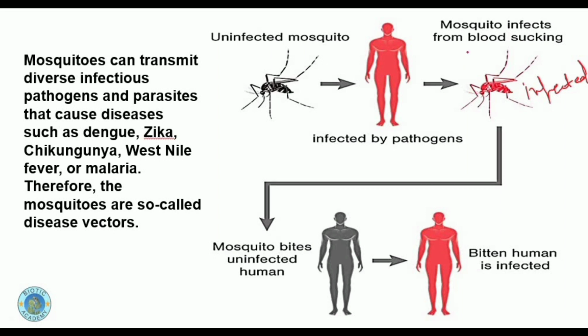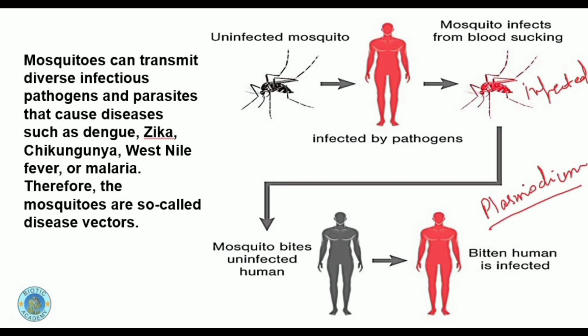Now this infected mosquito, because it has to suck the blood of the person, has taken that Plasmodium in its body, and now this mosquito has already become infected. When it goes and bites an uninfected person, it will transmit that Plasmodium, which is basically the cause of malaria in the human population.